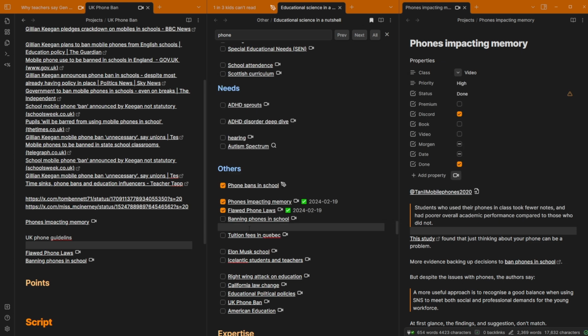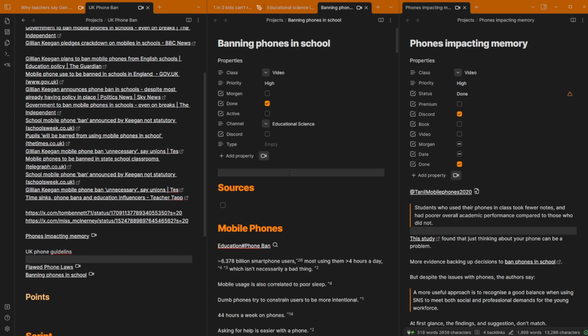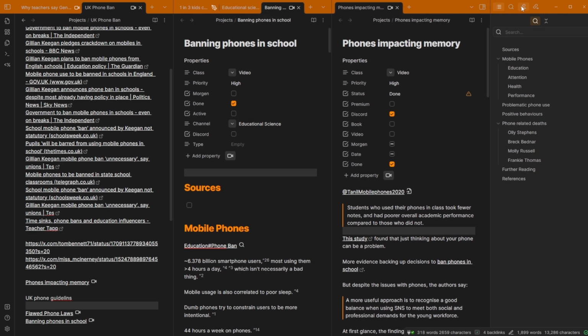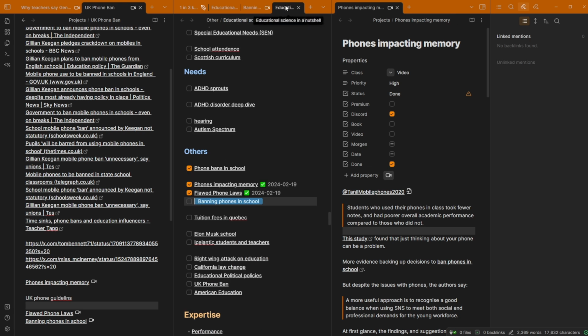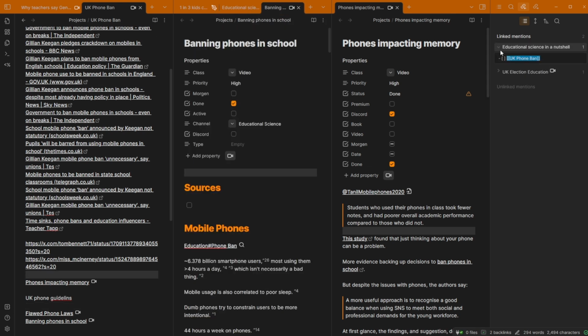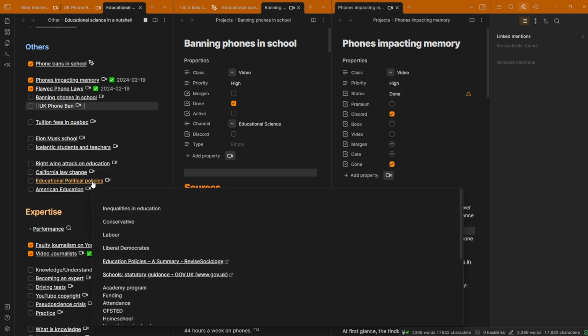Or I should say, could be working on, because we've got phone guidelines and UK phone ban. But you know what? I could link these together. Let's have a look, see where it's linked. Right, that one is linked down there. Where is the UK phone bans linked? Oh, just underneath it. I could have just opened my eyes and had a little search. So let's drag those up.